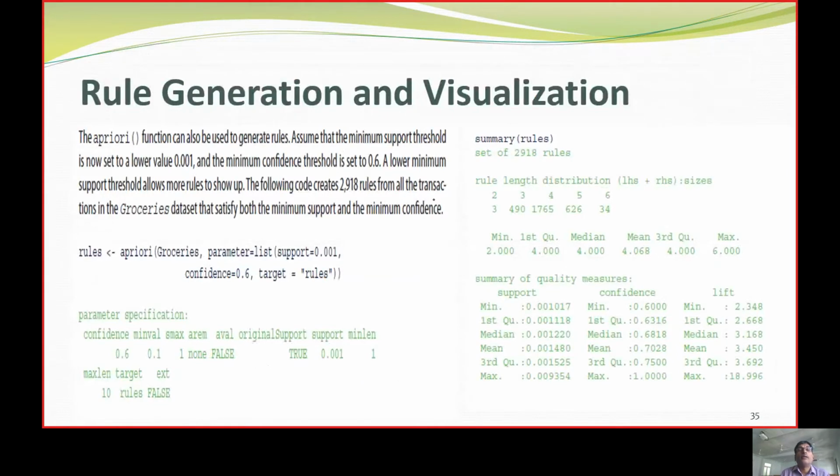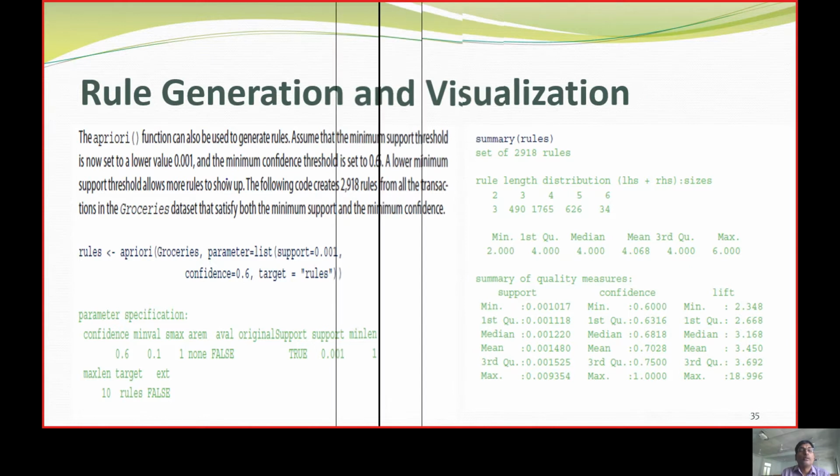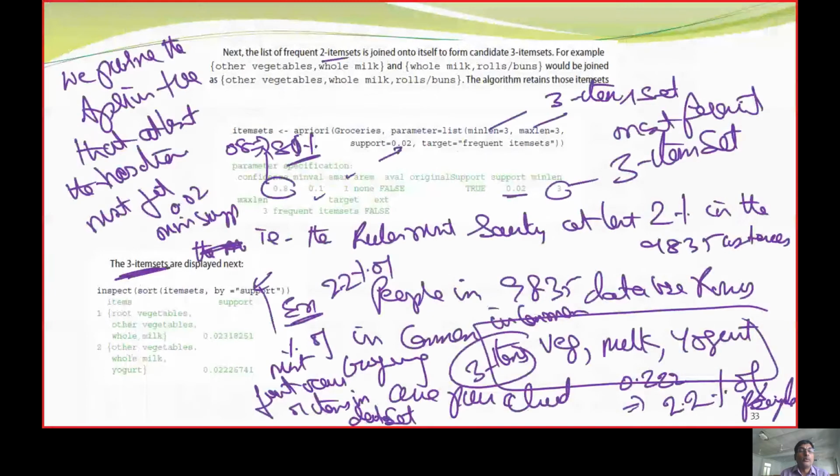Fine. Now coming to the rule generalization and visualization. Now we have applied this Apriori algorithm and we have generated the rules. What are the rules? A rule is that people who buy vegetables will also buy milk. People who buy other vegetables will buy milk and also will buy yogurt. So these are the different rules.